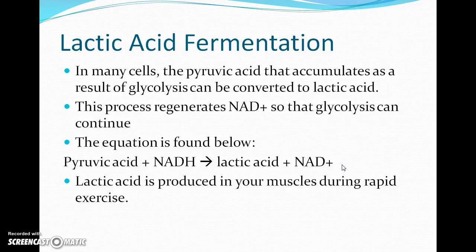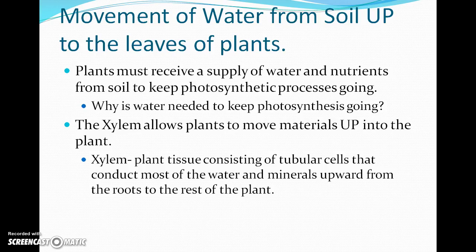So think about if you're running a marathon. When you're running, you're using a lot of energy, and your body isn't bringing in as much oxygen as it needs to create energy to keep you going. So your body goes into this lactic acid fermentation, where pyruvic acid from glycolysis is broken down into lactic acid and NAD plus. Both types of fermentation happen in the cytoplasm. They do not happen in the mitochondria. So that's another difference between those.